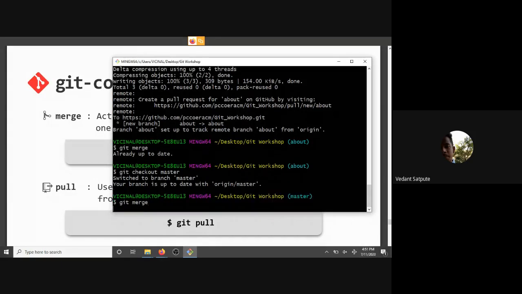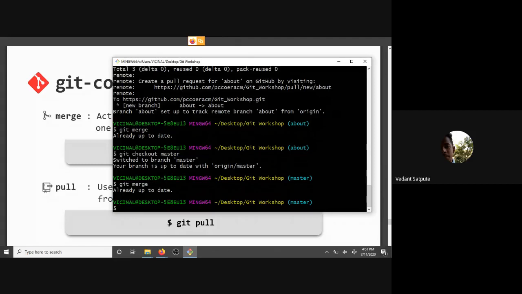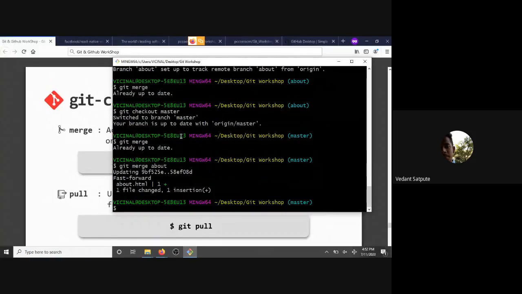Now we do git merge. Now what we have is about, right? So you can see now we have merged the file that was in the about branch. This is git merge, and this is the branch name which you want to merge your master branch with, which is about. So now it made changes in our about.html file in master.